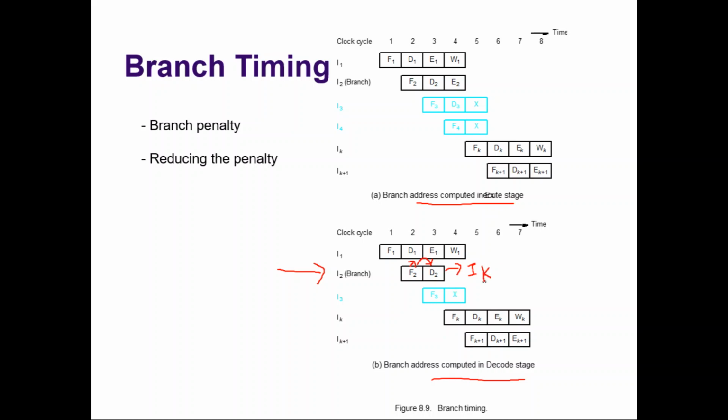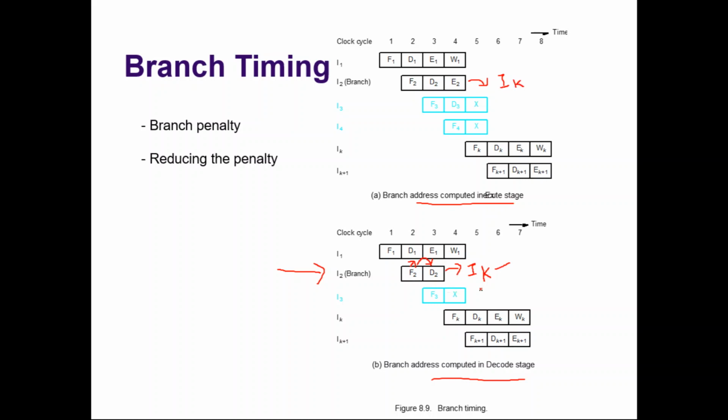Now the processor knows that after instruction 2, the instruction to be executed is instruction K, not instruction 3. The difference is that in the previous case we could detect that it is a branch instruction only at the end of the 4th clock cycle, but now we are able to detect it earlier.